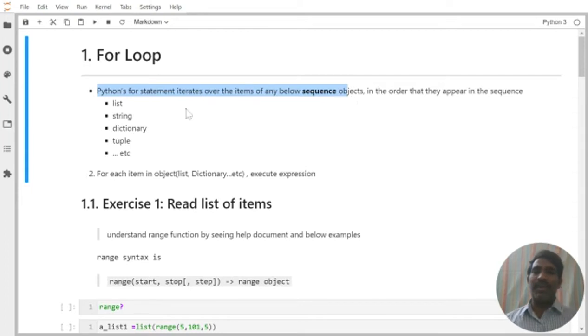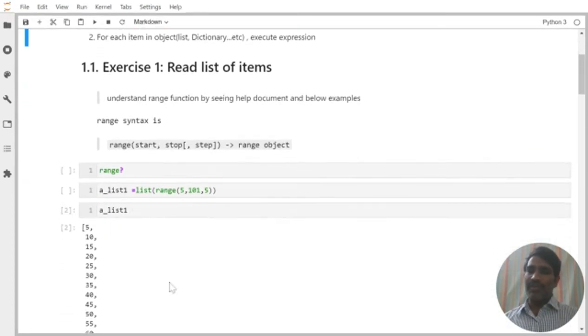The sequence may be a list, string, dictionary, tuple, or set. Whatever sequence of things is available, it will go and loop one by one and give them to you. So the first one, we are asking to read a list of items from the range function. I hope I already explained the range function, how it generates the numbers. From the start value you give, it starts, and at the stop value you give, it stops. Each time, how much increment has to happen, we have to provide. These are the three parameters available.